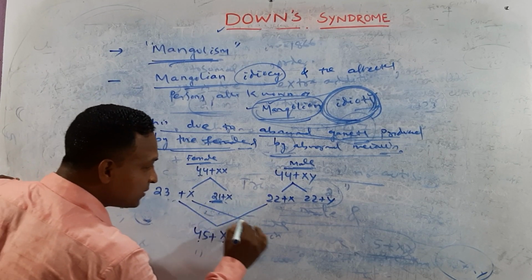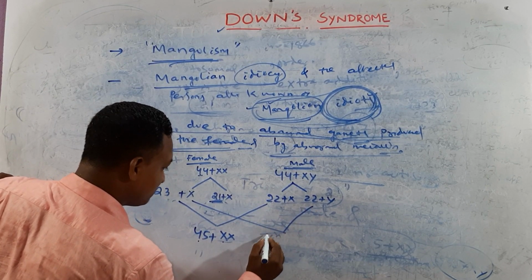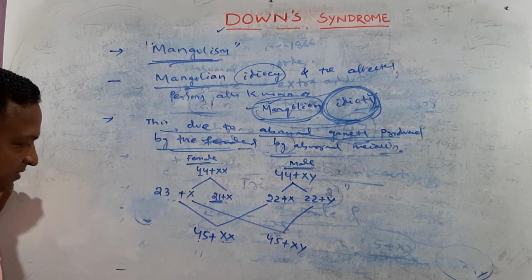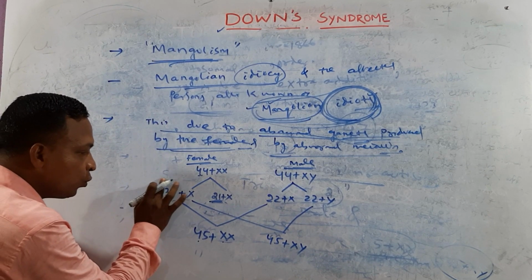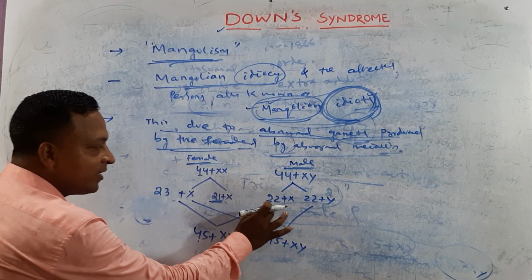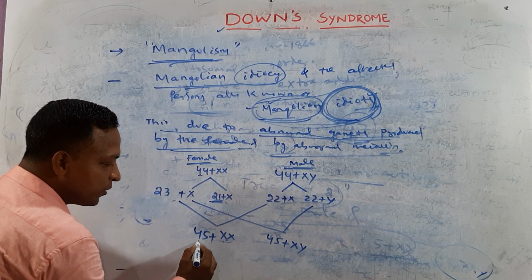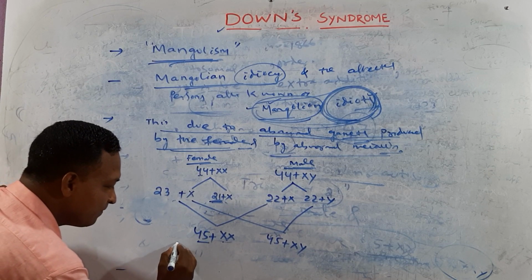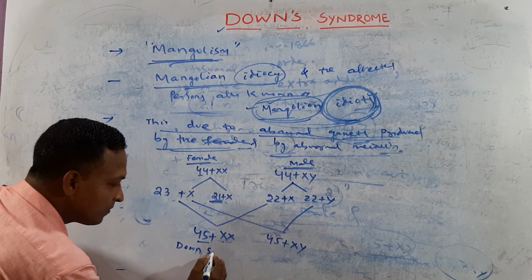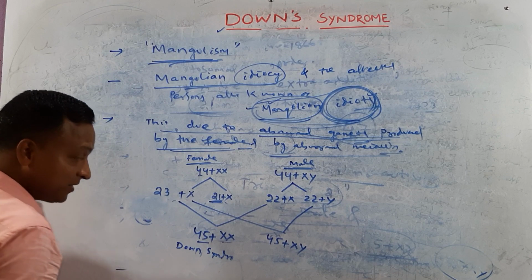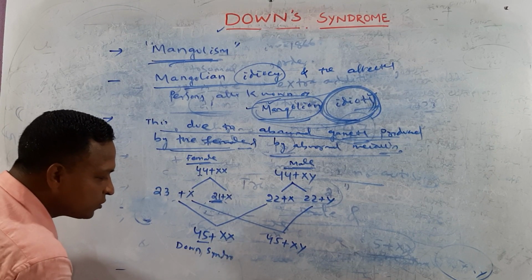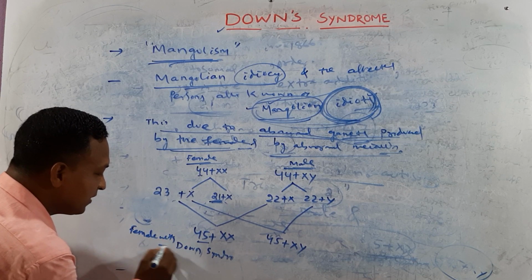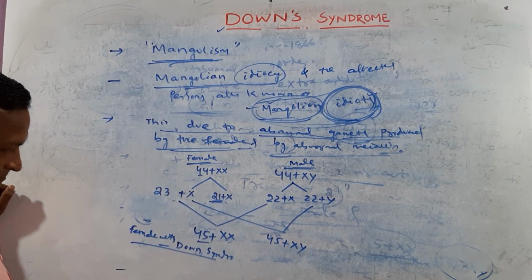If you combine with this, 45 plus XY. Here 2 number 21 autosomes, here 1 number 21 autosome, so here 3 number 21 autosomes. That means this is going with Down syndrome. It has 2 X chromosomes, so it is a female with Down syndrome.